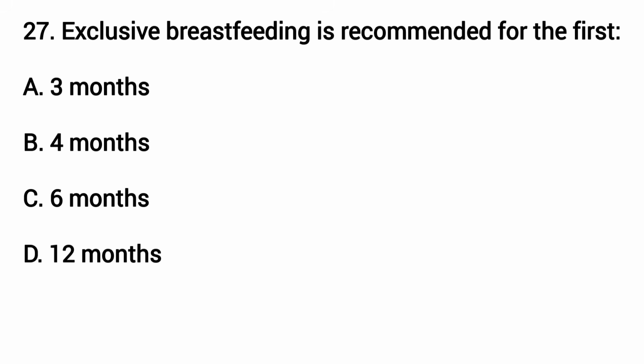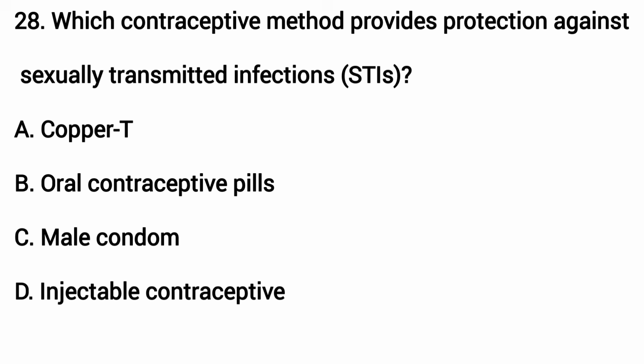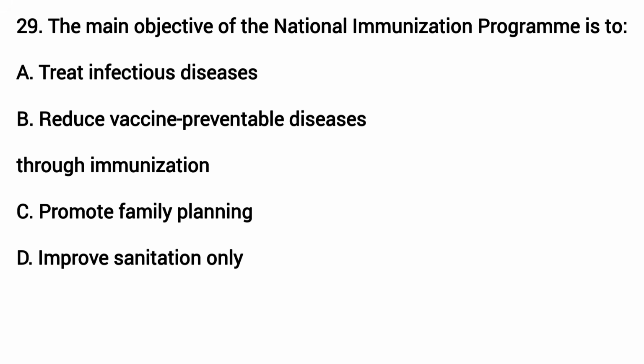Exclusive breastfeeding is recommended for the first. The answer is C. 6 months. Which contraceptive method provides protection against sexually transmitted infections? The answer is C. Male condom. The main objective of the National Immunization Program is to. The answer is B. Reduce vaccine preventable disease through immunization.